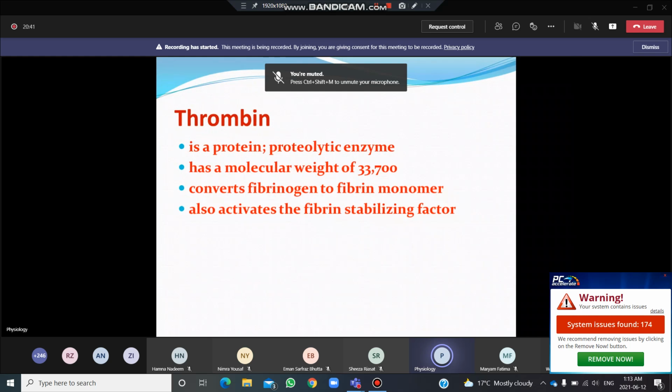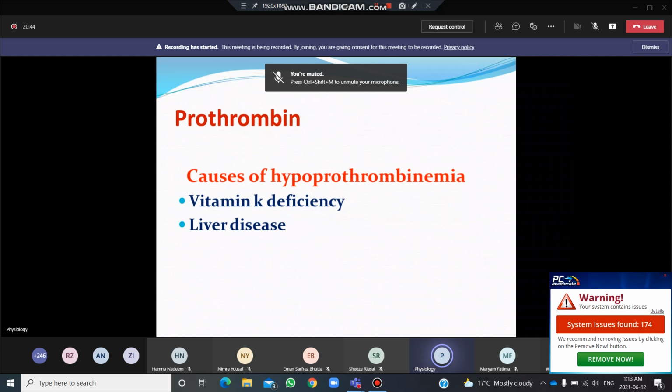Because all the plasma proteins are formed in the liver, if there is disease of the liver, the plasma proteins will also not be formed due to the disease of the liver, and so there may be hypoprothrombinemia.